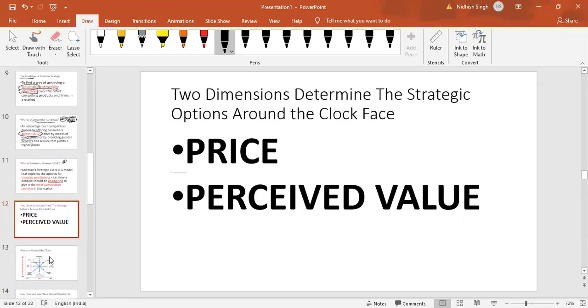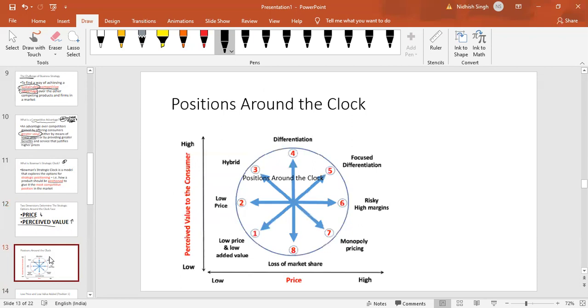We discussed about this already. There are only 2 ways, either lower the price or increase the value. There is no other formula. And how we can use that? These are the 8 positions: 1, 2, 3, 4, 5, 6, 7, 8. Why does it start from here? We will know this soon.